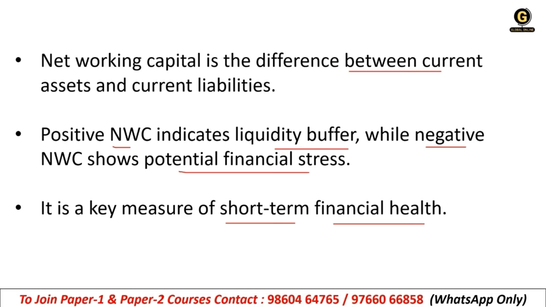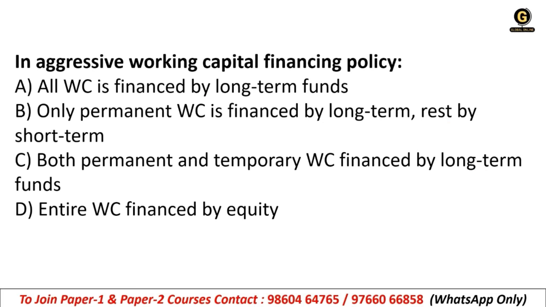Okay. In aggressive working capital financing policy, A, all working capital is financed by long-term funds. B, only permanent working capital is financed by long-term, rest by short-term. C, both permanent and temporary working capital financed by long-term funds. And D, entire working capital financed by equity.